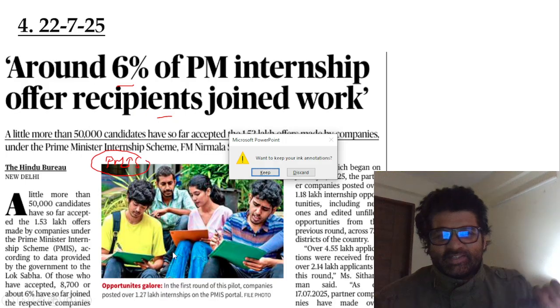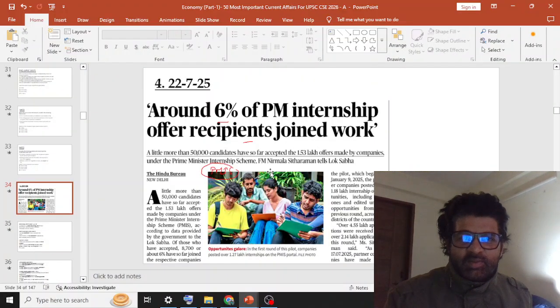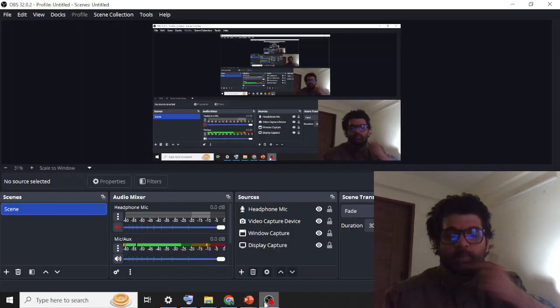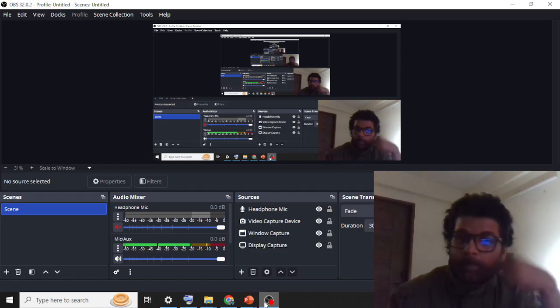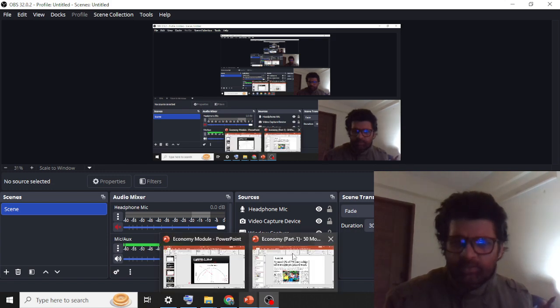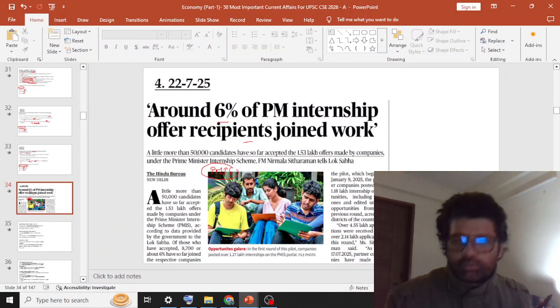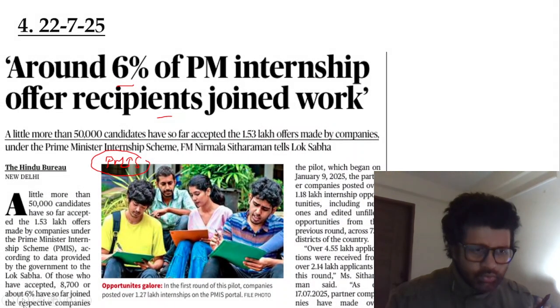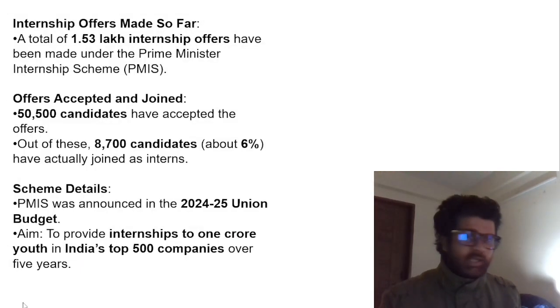We'll talk about this. Just give me a second, because whenever I talk about the PM Internship Scheme, I laugh, because there is one thing called announcement and another thing called implementation. So implementation is lagging somewhere, guys. So let's talk about this. And again, this is in the news, PM internship, so you have to revise it multiple times. It has come multiple times in the news.